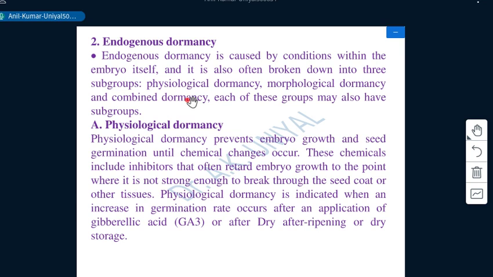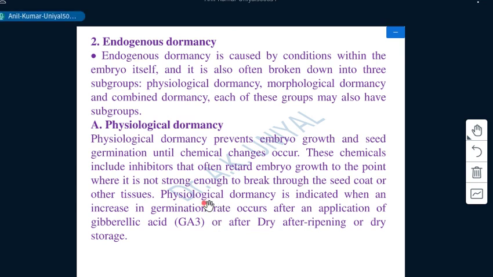It is often divided into several groups: physiological dormancy, morphological dormancy, and combined dormancy, and each of these groups may have subgroups also, but here we will describe them very briefly. Number one, physiological dormancy prevents embryo growth and seed germination until chemical changes occur in the seed. And these chemicals include inhibitors that often retard embryo growth.